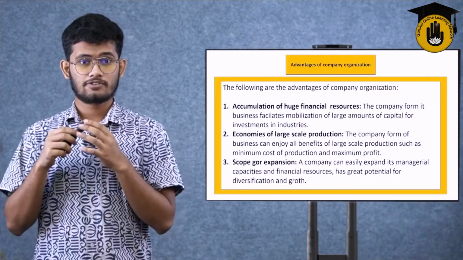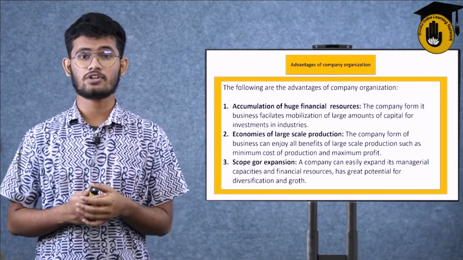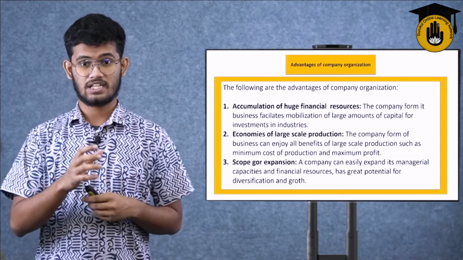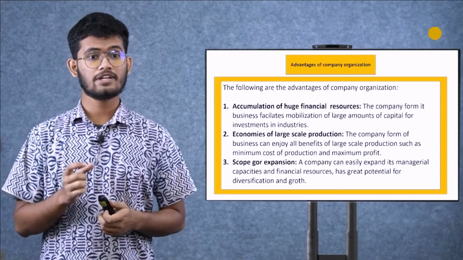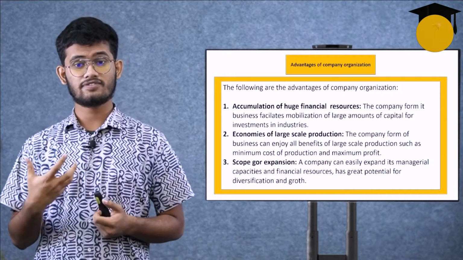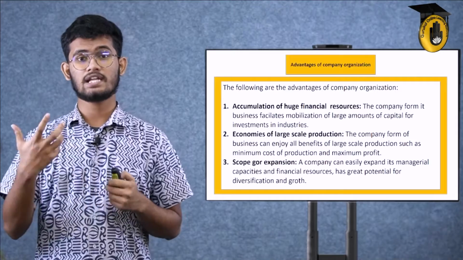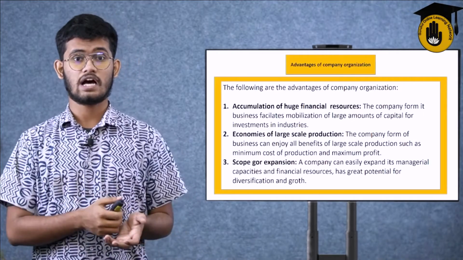In the case of companies, they have huge or massive amounts of capital invested into industries. The company form of business can enjoy all benefits of large scale production. It is very basic for a company to have large scale production, not a unit of only 1,000 or even 100 products.